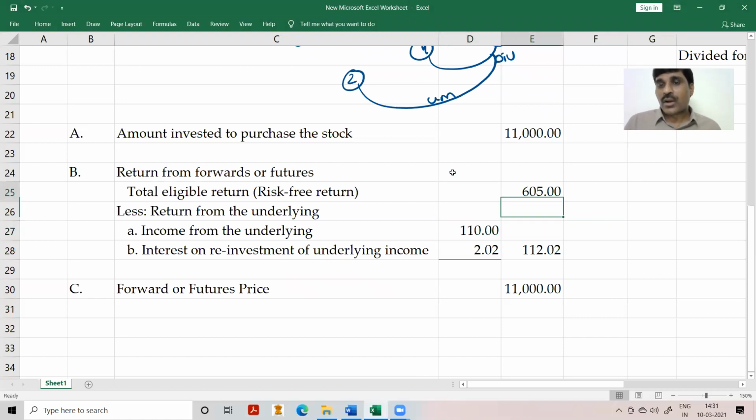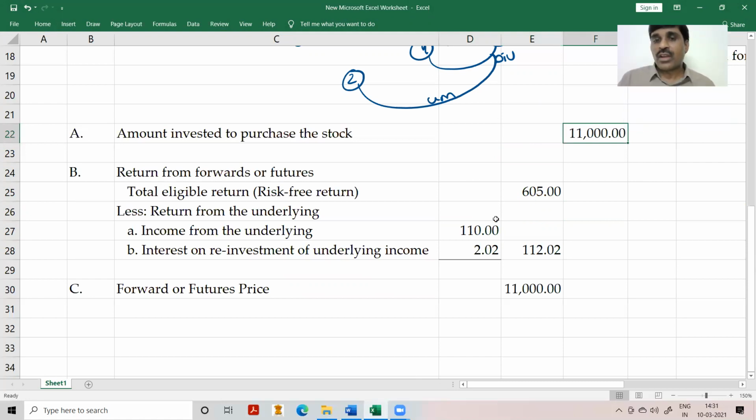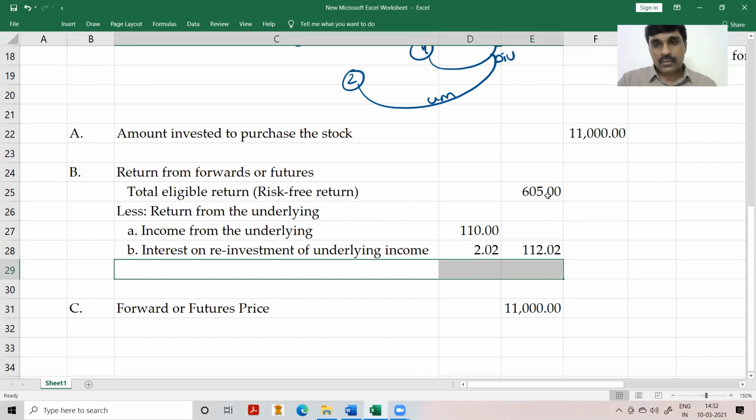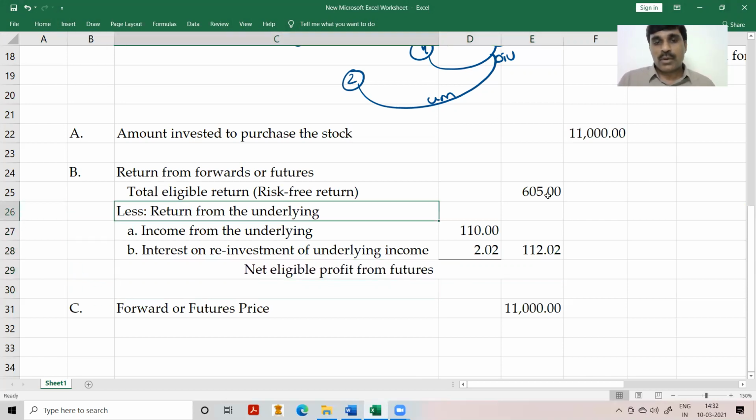110 plus 102. Look at this, how the calculation works. From that 11,000, my gross return is 605, but I'm getting 110 from the underlying and reinvestment on the underlying, 112. So therefore, my net expected return, net eligible profit from futures: total eligible profit is 605. Out of that, I'm already getting from the underlying 112. Therefore, net eligible return from the futures is 492.